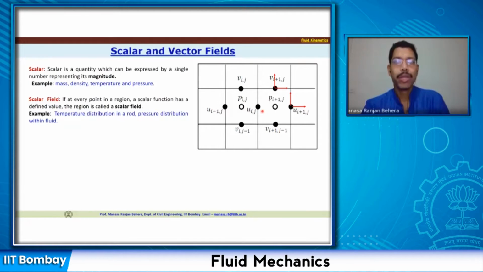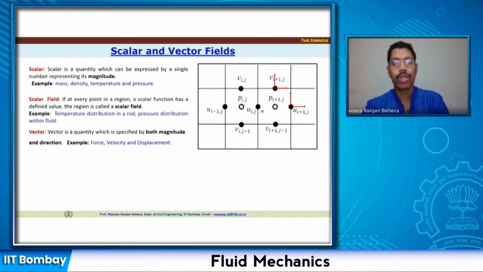Now similarly we also have vector. What is a vector? A vector is a quantity which is specified by both magnitude as well as direction. So if you have a force or velocity or displacement, you should know the magnitude as well as the direction of it. If it is a force, then what is the magnitude of the force and in which direction is it acting? We have already seen that in fluid statics. So you need to know the magnitude as well as direction.